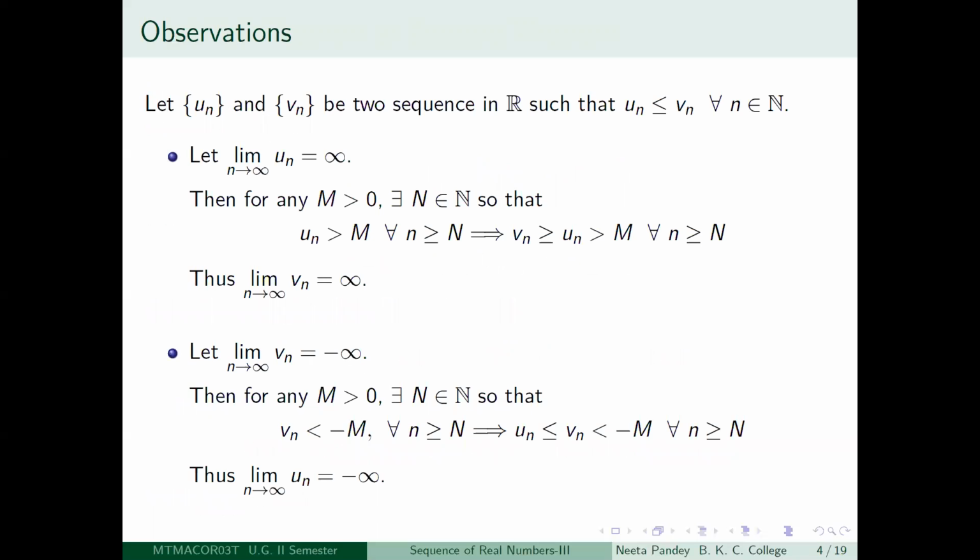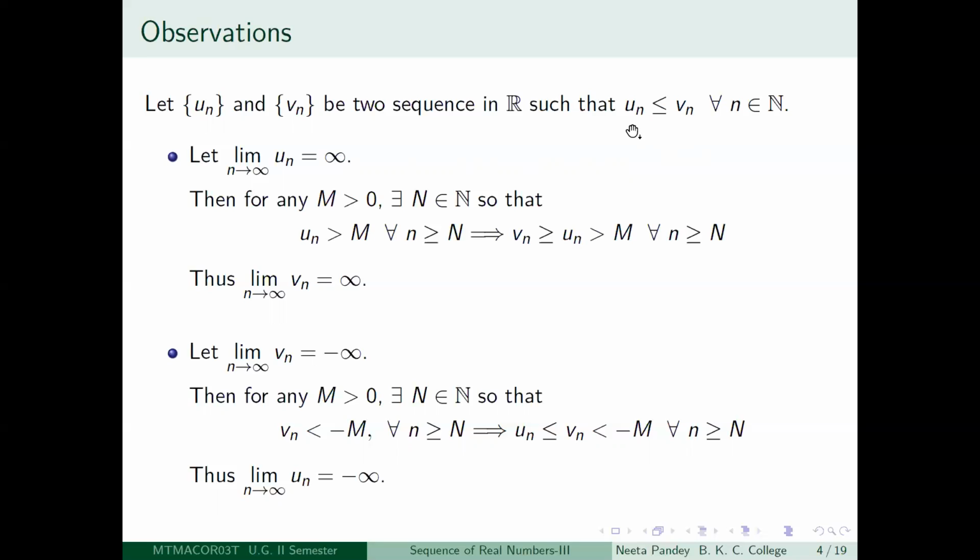Okay, so I want to make two observations before we go on to proving certain other limits. This is related to divergence. Suppose you have two sequences un and vn, and suppose that for every positive integer n, un is less than or equal to vn.